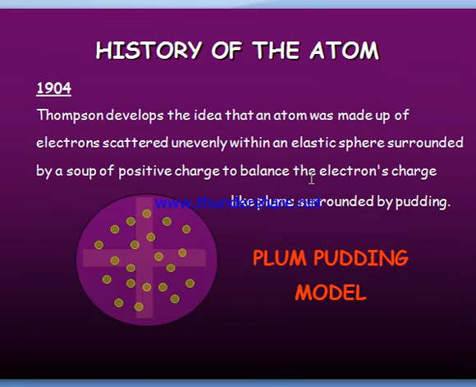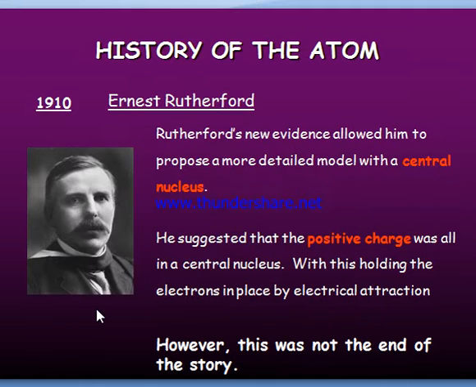Next, in 1904, Thomson developed the idea of an atom. Based on Thomson, the atom was made up of electrons, which were scattered unevenly. Somewhat he is correct, but he explains only about the electrons.